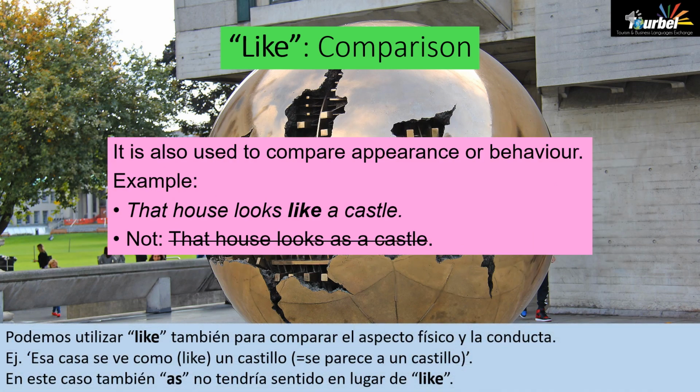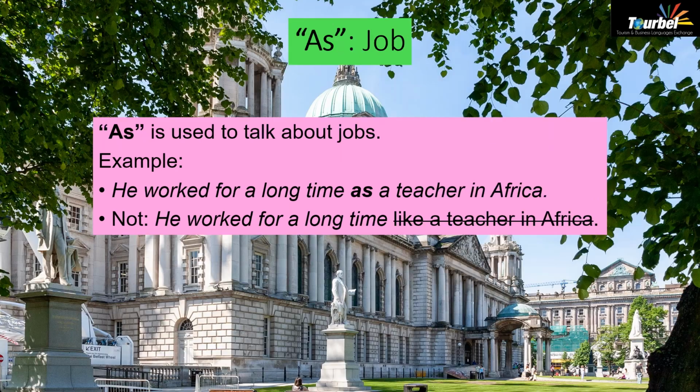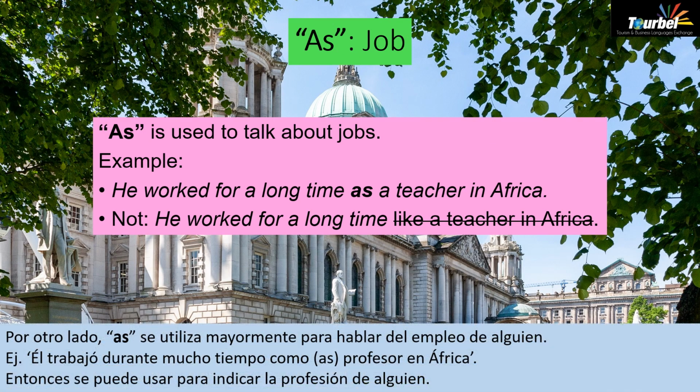We can also use like to compare appearance and behavior. For instance, the house looks like a castle, so it resembles a castle. In this case as well, using as wouldn't make any sense. On the other hand, as is mostly used when talking about someone's job. For example, he worked for a long time as a teacher in Africa, so we can use it to point out somebody's profession.